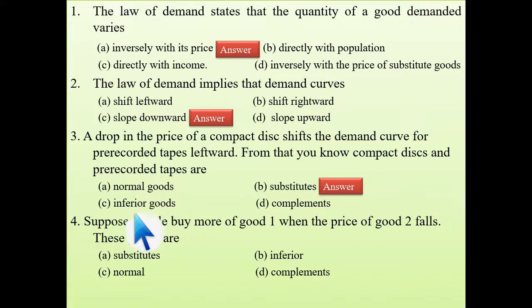Next question is, suppose people buy more of one good when the price of good 2 falls. See, very simple how to analyze this. Price of good 2 falls. Price decreases means demand will increase for good 2. Here demand for good 2 is increasing and already we have that demand for good 1 is also more. That means when demand of good 2 increases, demand of good 1 also increases. This only happens in the case of complements, just like bread and butter. Bread demand increases means butter demand also will increase.